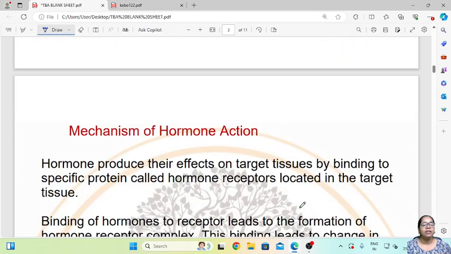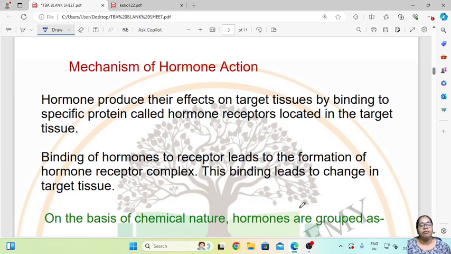Now let us see the mechanism of hormone action, as in how the hormones act and how this mechanism helps in the functioning of the organs. Hormones produce their effect on target tissue by binding to a specific protein called a hormone receptor located in the target tissue.